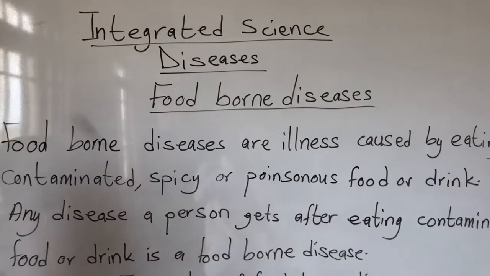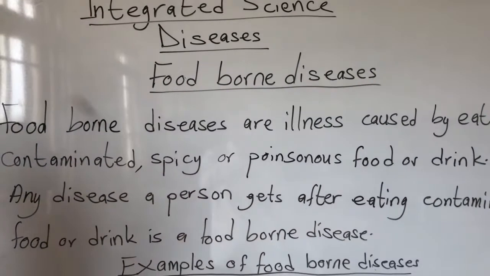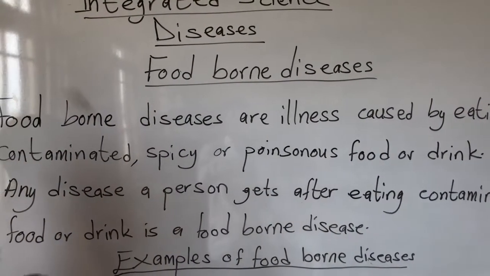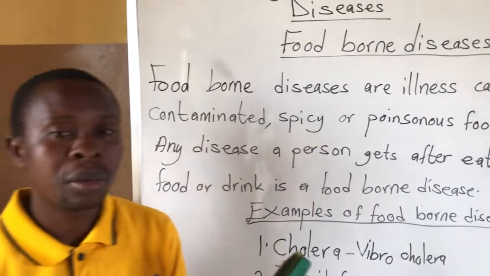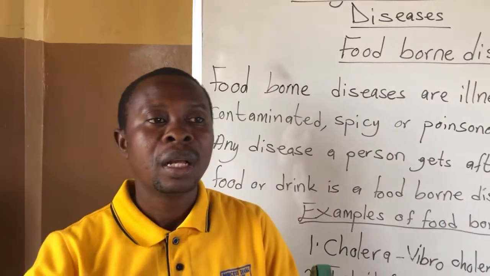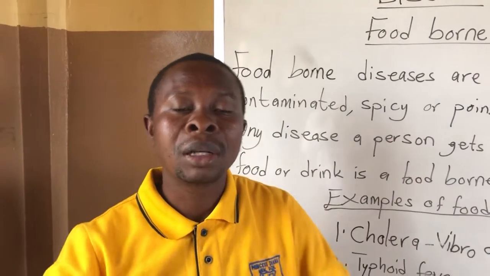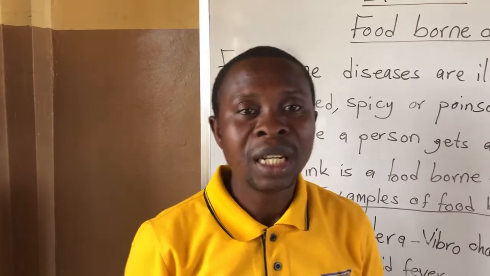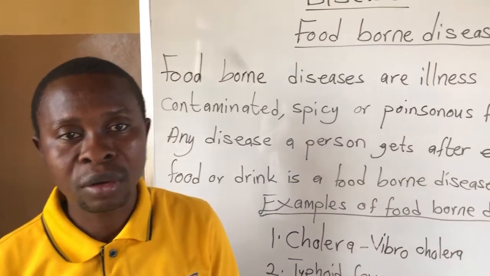In our previous lesson we learned about personal hygiene, and we learned that hygiene refers to taking good care of ourselves and our environment to prevent the spread of diseases.